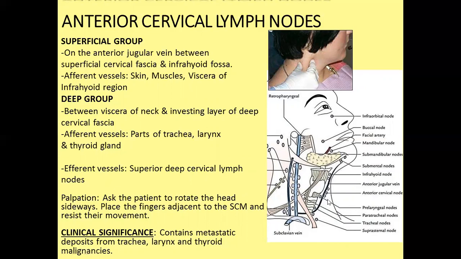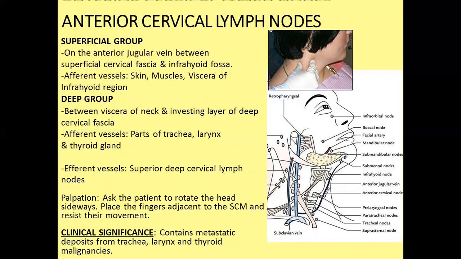Deep group. The deep group lies between the viscera of the neck and the investing layer of deep cervical fascia, and it receives lymphatic drainage from parts of the trachea, larynx, and thyroid gland, which is situated here. And they drain into the superior deep cervical lymph node.